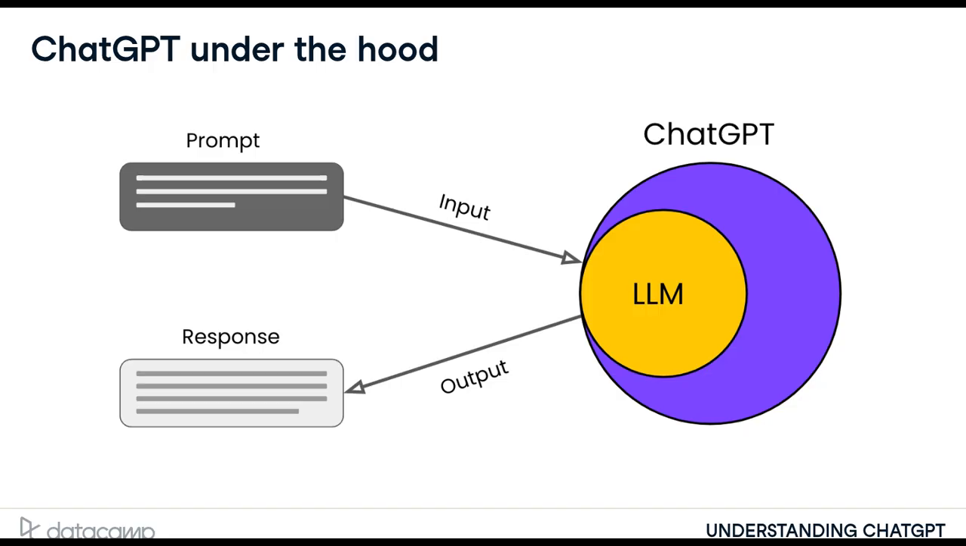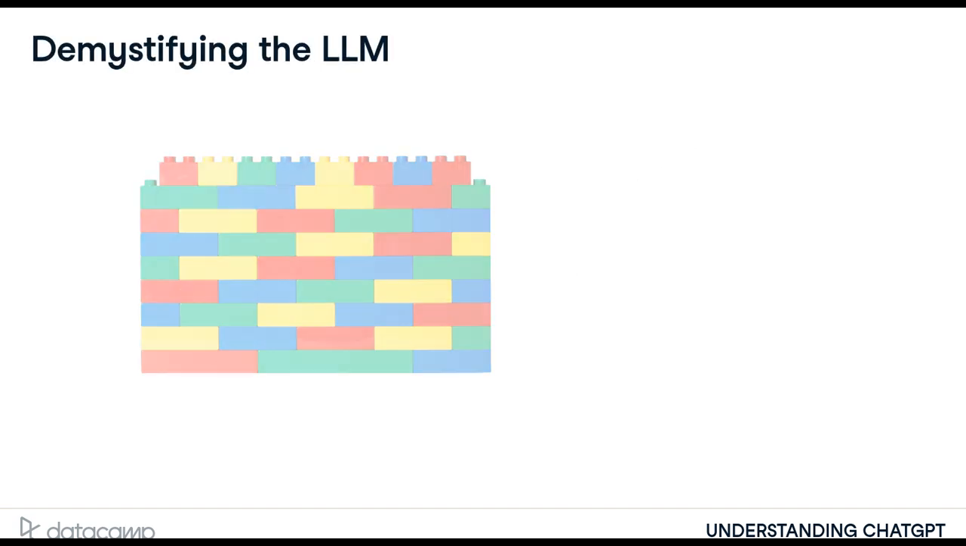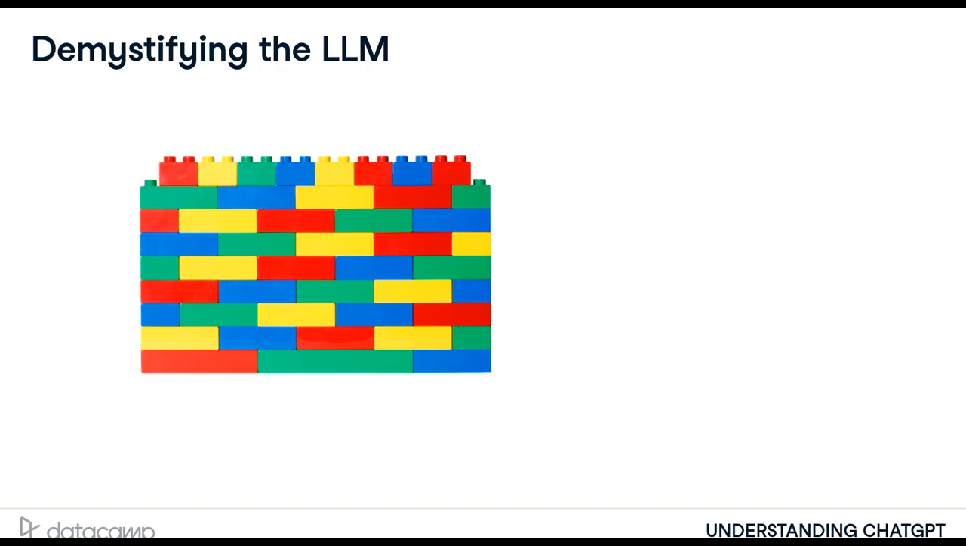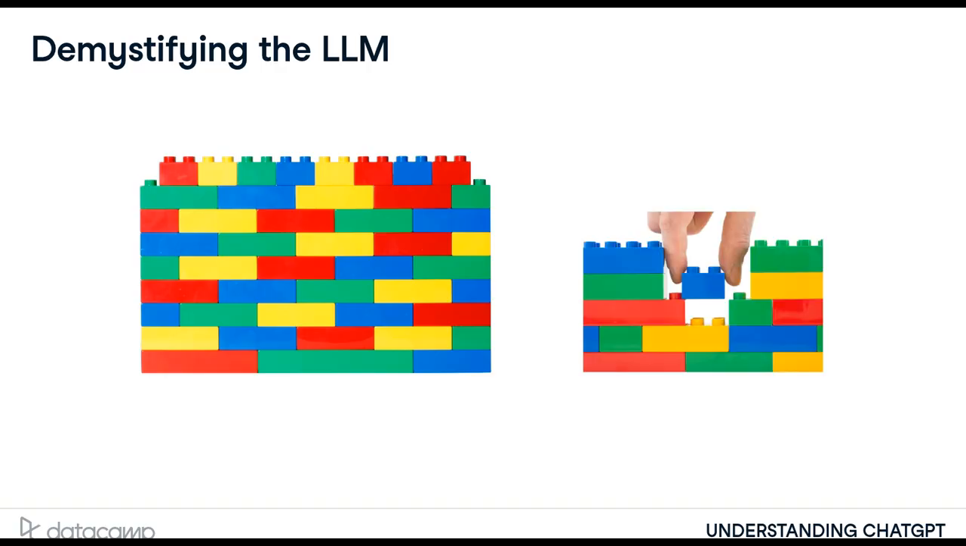To understand some of the limitations of ChatGPT, we'll first need to delve a little deeper into how the LLM works. Imagine we've been shown a large and complex building block wall, and then we've been given an incomplete wall to finish off in the same style as the large wall. This, in essence, is how ChatGPT works.